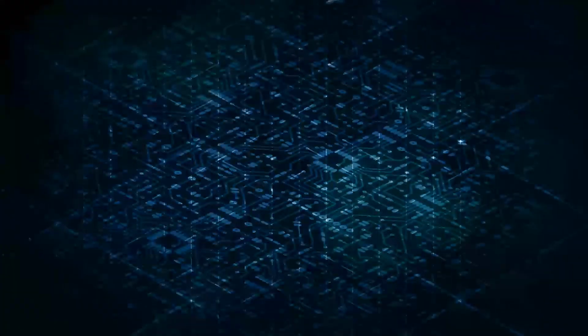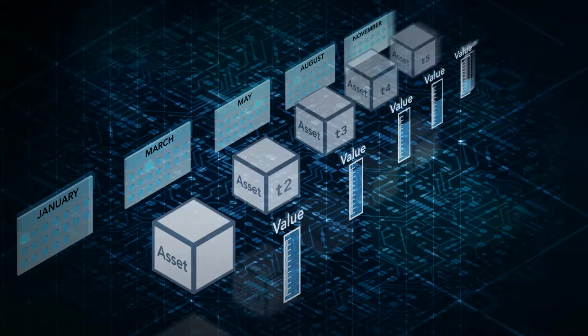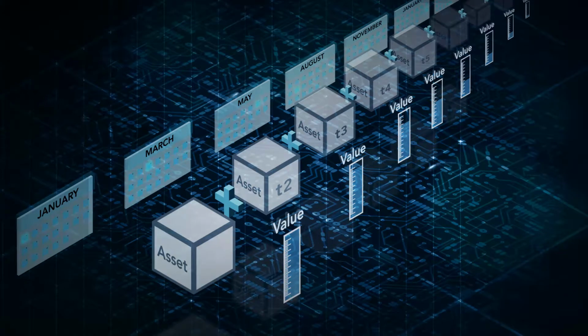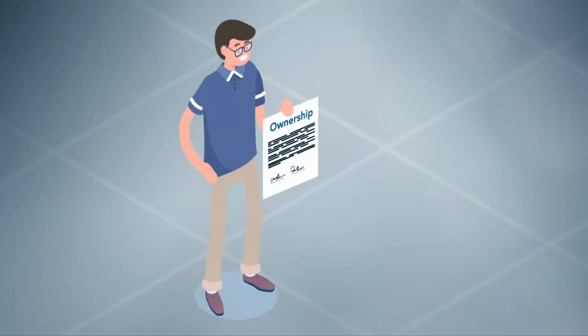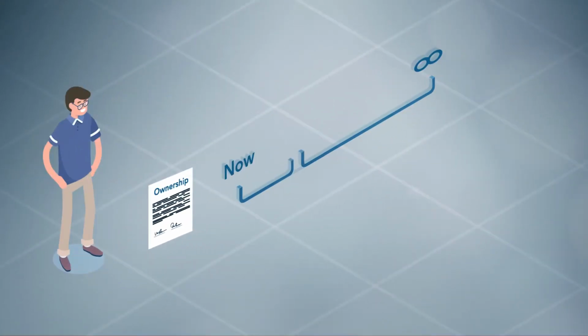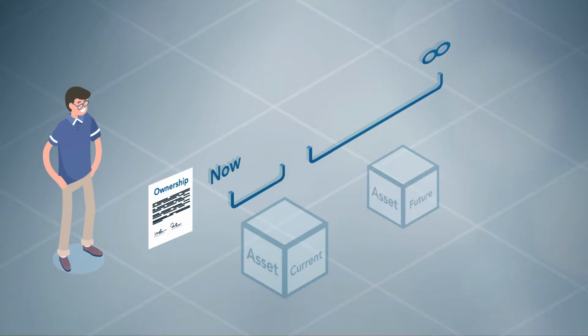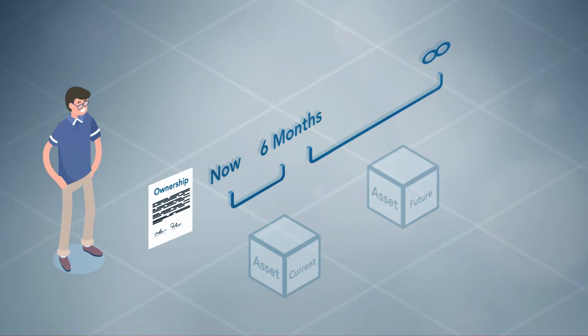TimeLock redefines our understanding of value by addressing future time slots of owning the asset and their respective values. The overall value we attribute to an asset is in fact a sum of its values over different future time points. With TimeLock, an asset's ownership can be split across different time segments. The current portion, valid from now until, say, 6 months, and the future portion, from 6 months until infinity. This split creates two separately tradable time-based assets.